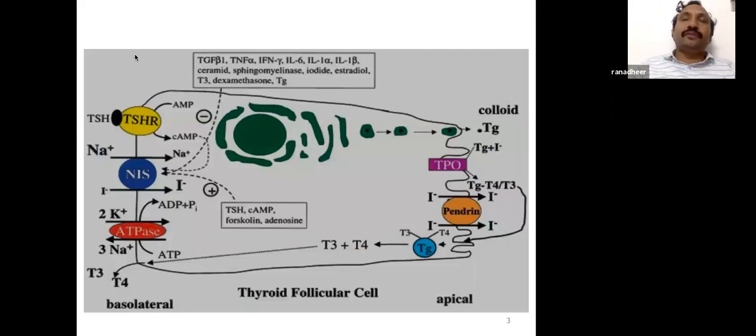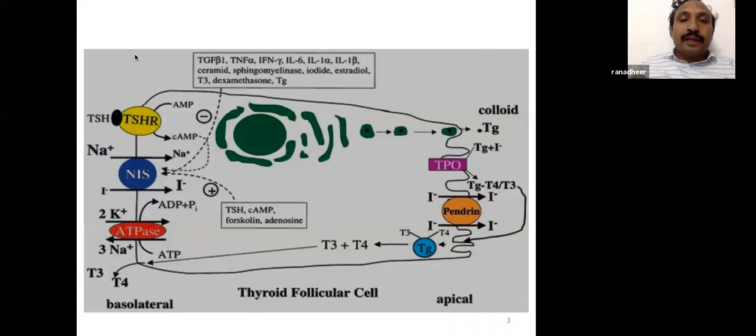Iodine is needed for thyroid hormone synthesis, and iodine is trapped actively by sodium iodide symporter, NIS. This NIS is stimulated by thyroid stimulating hormone. NIS transports iodine against concentration gradient, and iodine is used in the synthesis of triiodothyronine, T3, and T4 hormones. First, iodine negative is converted into iodine positive. This is called organification.